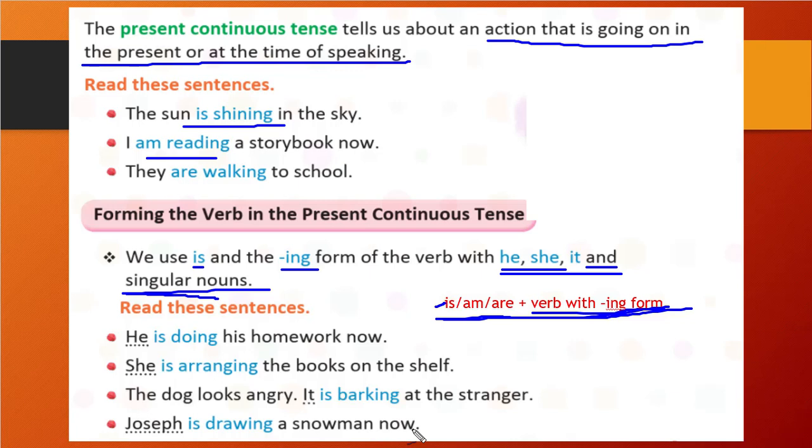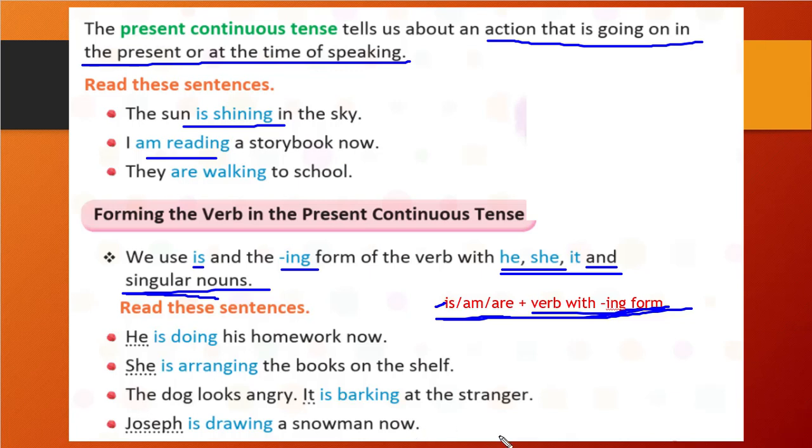You see, every place we have used is and ing. Correct? So whenever there is a singular noun or he, she, it, that time we will use is as the be word, and after that we will write the verb with ing.